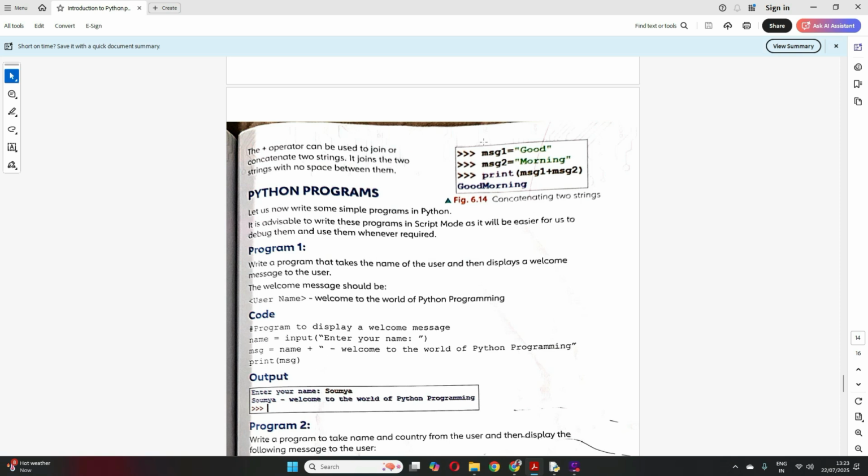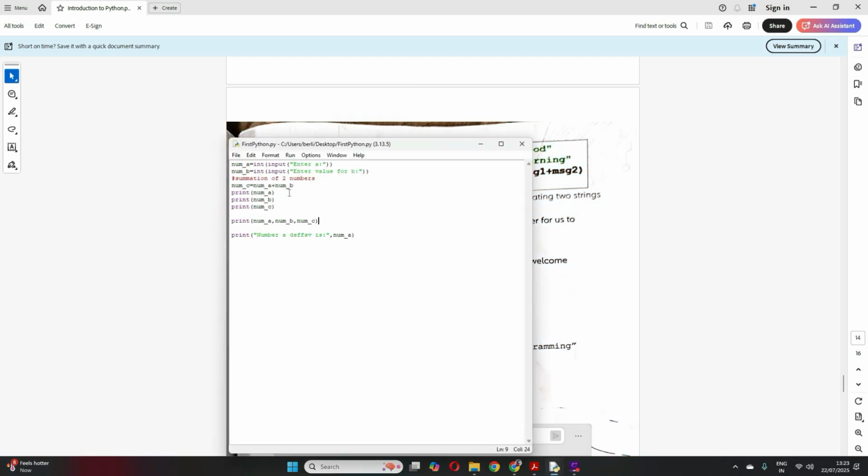Now one more thing which we did before also: I showed you that the plus operator can also be used to concatenate two strings. Concatenate means to join two strings. If you remember, I gave you an example where, if I don't use int here, it is considered a string. So when I wrote num a plus num b, it was concatenating those two strings, just joining them.